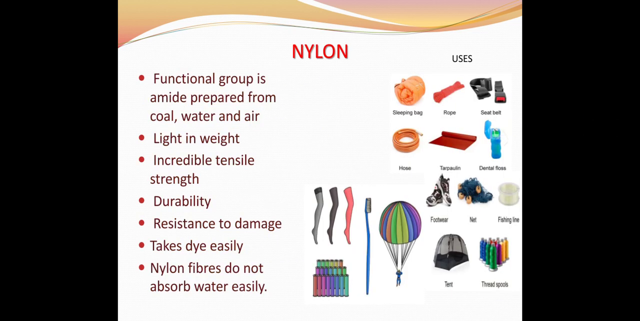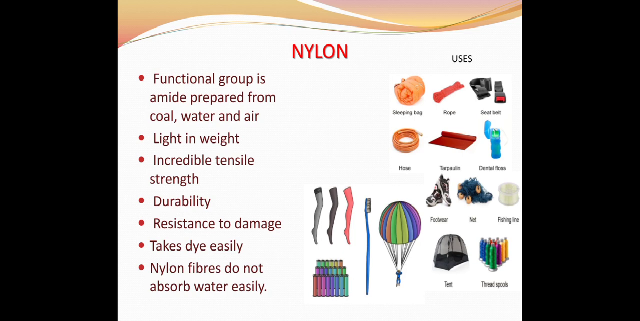Nylon. It is the first completely artificial fiber. Functional group is amide, which is the monomer. Several amides join with each other to form polyamide. So nylon is a polyamide.